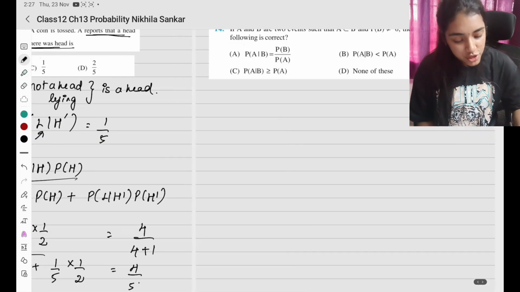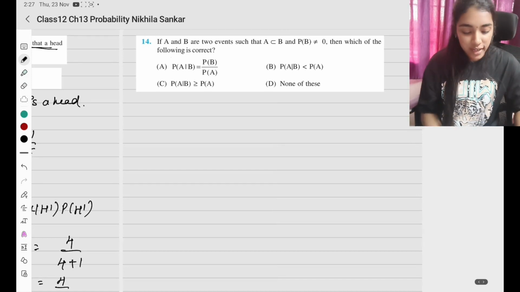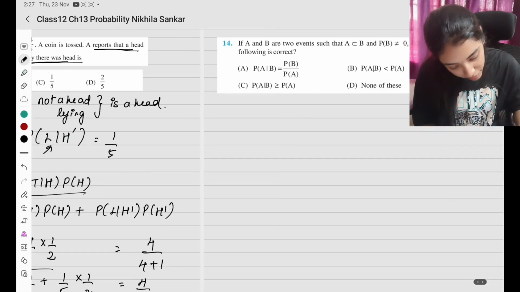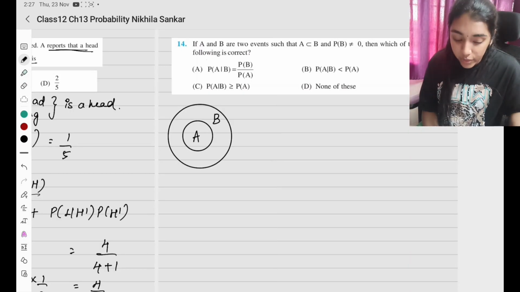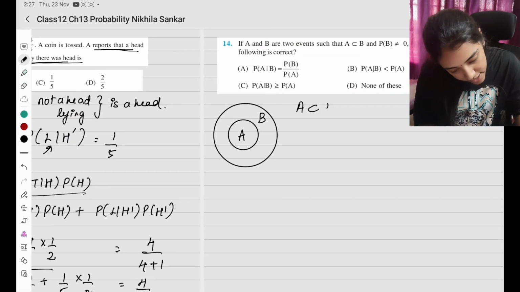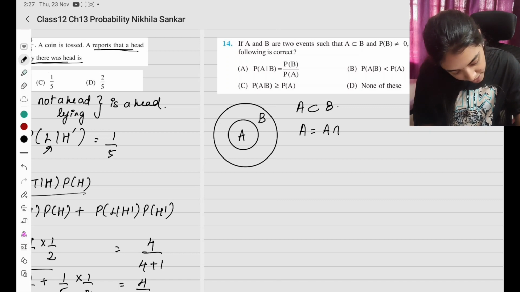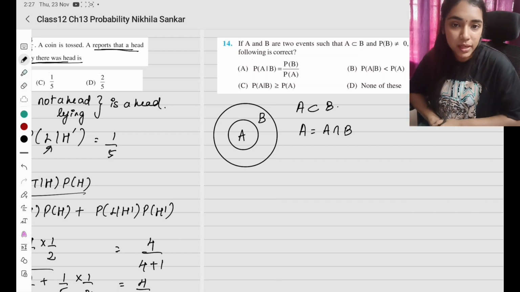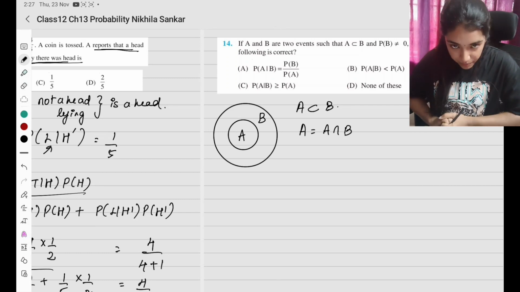Last and final question of the chapter and the exercise. If A and B are two events such that A is a subset of B, how do we draw that? I have A, I have B, and A is a subset of B. Then which of the following is correct? Now A is a subset of B, then what do I have? I can write A as A intersection B. Can I write it like this? Correct?